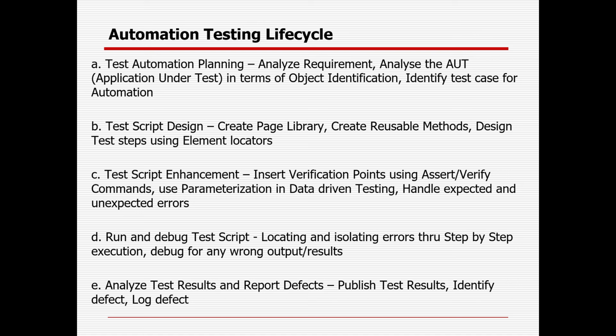Then once your script is ready, you need to run and debug your script. You need to isolate, go through your script, find out the problem, and fix the problem. You need to make your code ready, and after that you need to maintain your code for the long run. Otherwise your automation project will be a big failure. In case you develop your script and after 6 months you cannot run it, you need to thoroughly enhance your script, and then in real time run your script. Once you run, you need to analyze, publish the result, identify defects and log defects. So that is your automation life cycle.